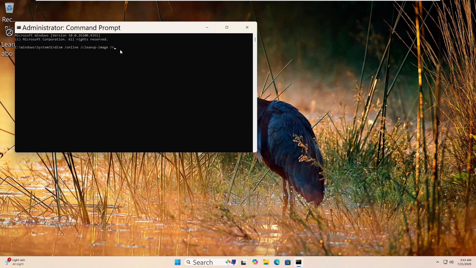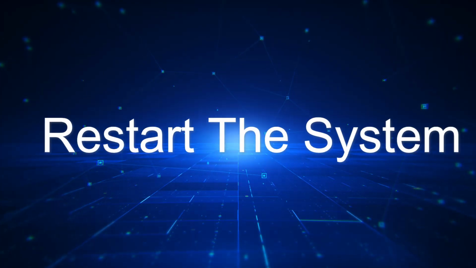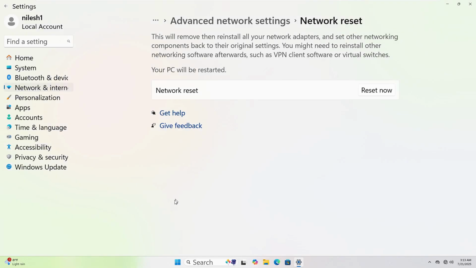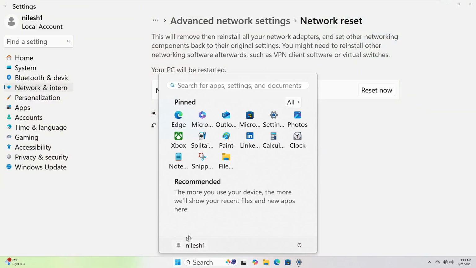The scan may take a while. Let it finish fully. Once done, restart your computer. To restart your computer, click the Start button at the bottom left corner. Then, click the power icon. Now, select Restart. Your PC will shut down and power back up automatically.